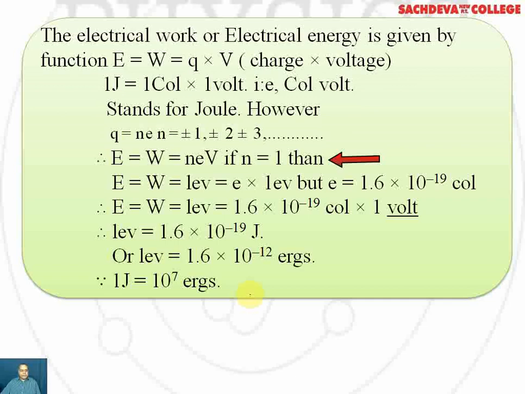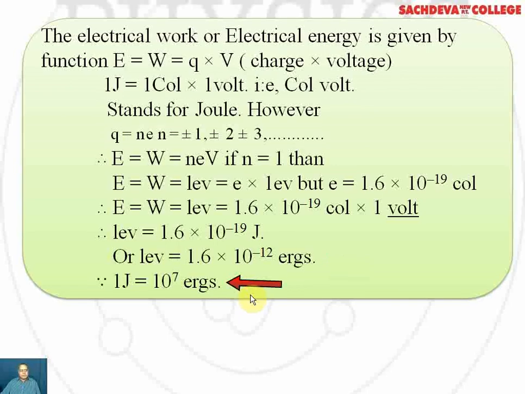If N is 1, then energy or work done is 1 eV, or it can be written as E multiplied by 1 V. 1 eV is equal to E multiplied by 1 V, but E is equal to 1.6 into 10 to the power minus 19 coulomb. Therefore, E is equal to W is equal to 1 eV, that is electron charge into 1 volt, and that is 1 eV is equal to 1.6 into 10 to the power minus 19 joules. 1 electron volt is 1.6 into 10 to the power minus 12 ergs, because 1 joule is 10 to the power 7 ergs.